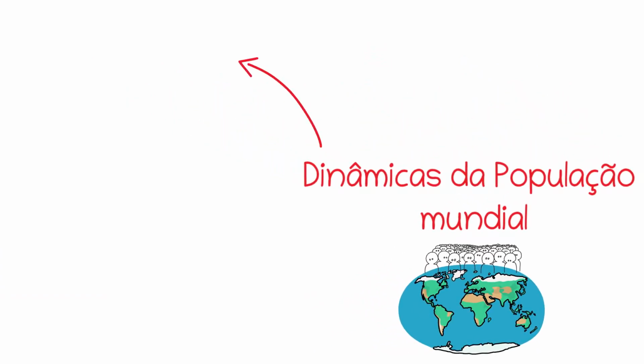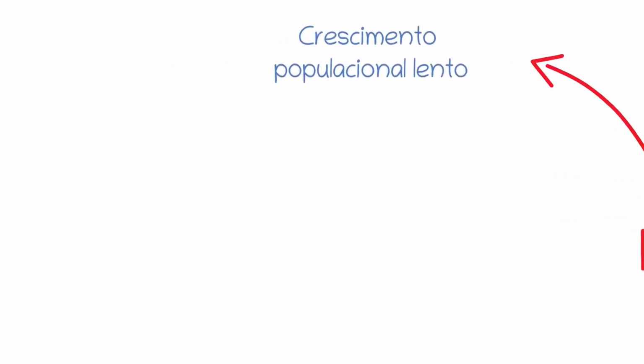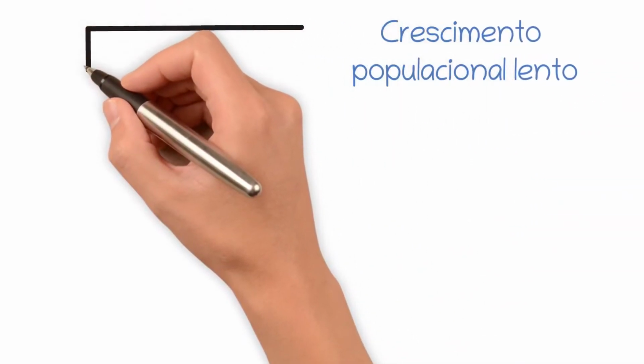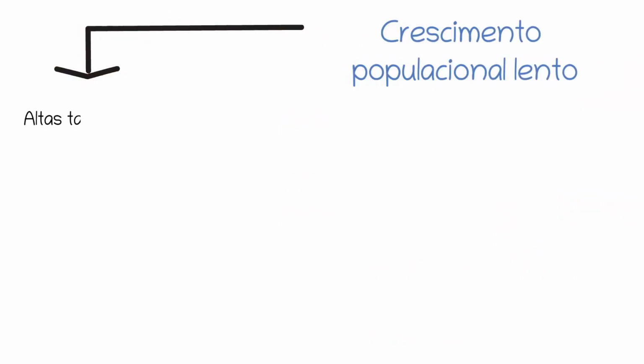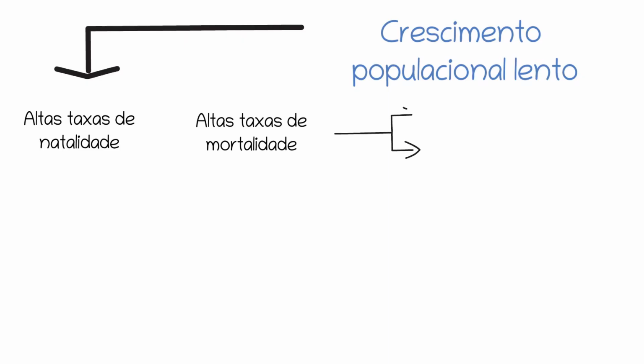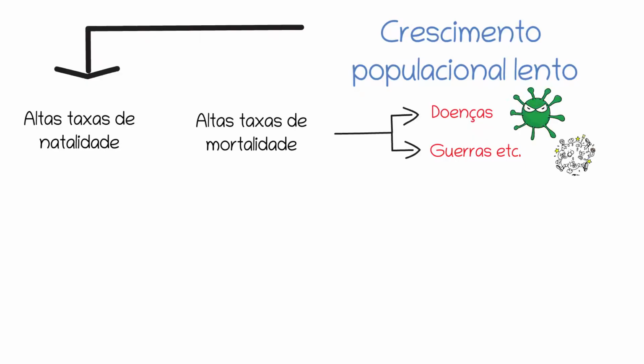Well, from a general perspective, most of human history was characterized by slow population growth. That's because we had high birth rates, but mortality was also very high. This was due to epidemics, wars, and general health issues, right? The development of medicine wasn't very advanced, so a lot of people were born, but many died as well, which resulted in low natural population growth.